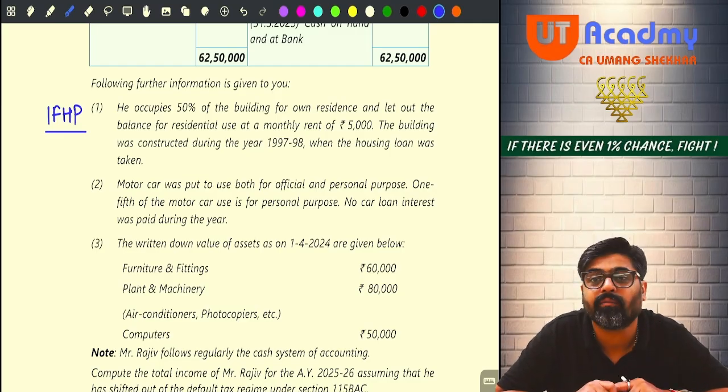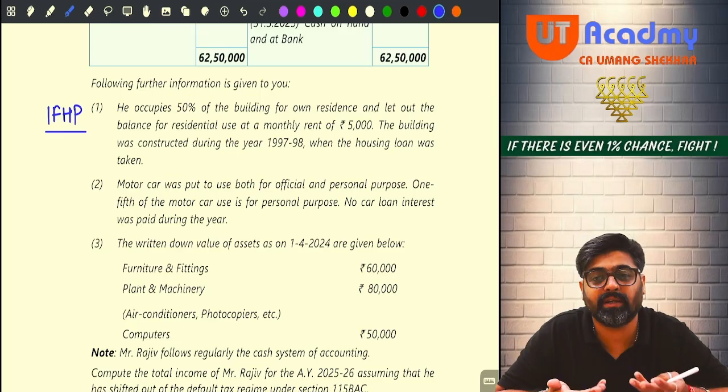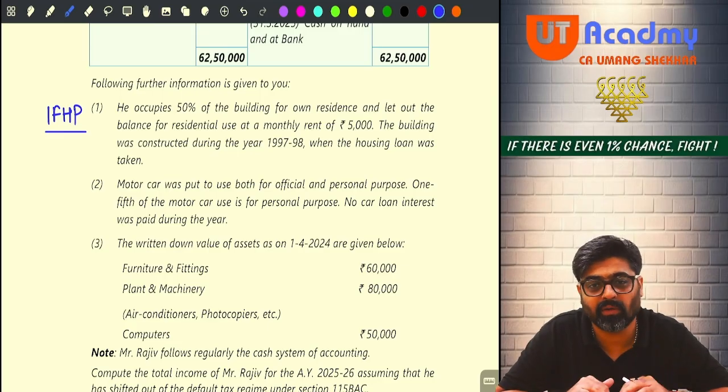Do you remember? House property head, or you have forgotten? Kani? If you take a housing loan prior to 1st April 99 for a building, and if that building is SOP, then how much interest on that housing loan can be claimed as a deduction? Maximum 30,000, no?